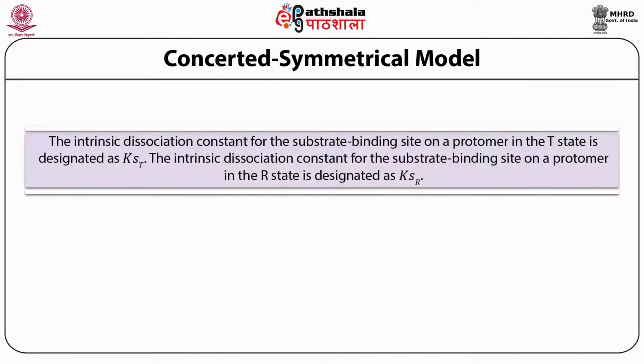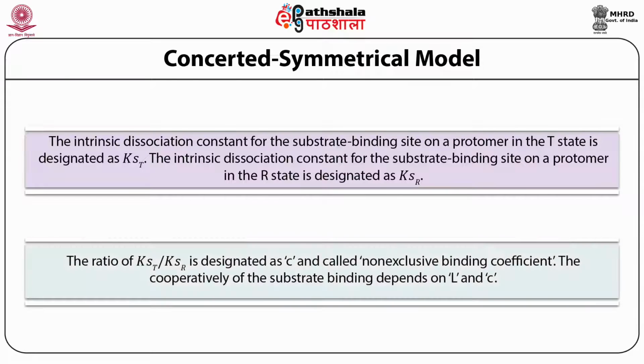The intrinsic dissociation constant for the substrate binding site on the protomer in the T state is designated as Kst. The intrinsic dissociation constant for the substrate binding site on a protomer in the R state is designated as Ksr, and the ratio of Kst and Ksr is designated as C, which is also known as the non-exclusive binding coefficient. The cooperativity of substrate binding depends on L and C.